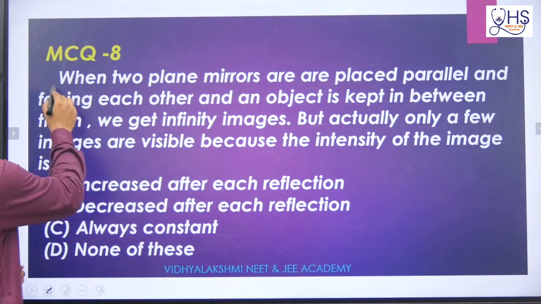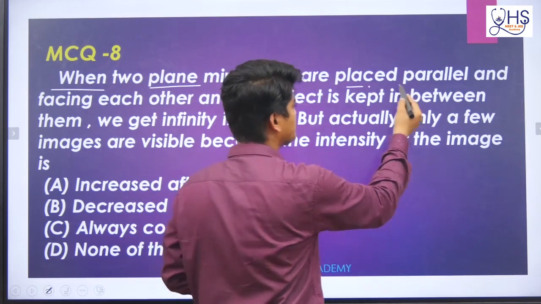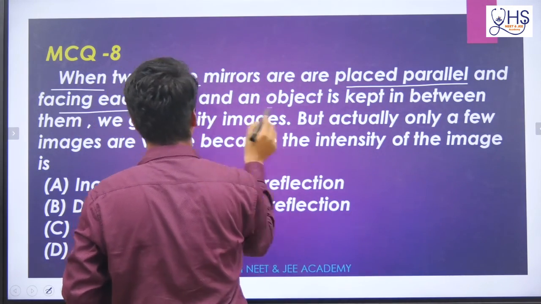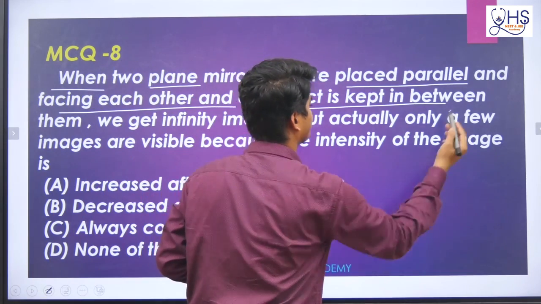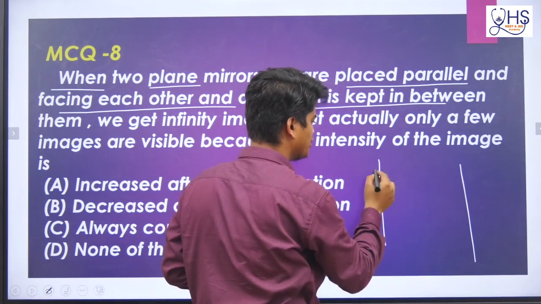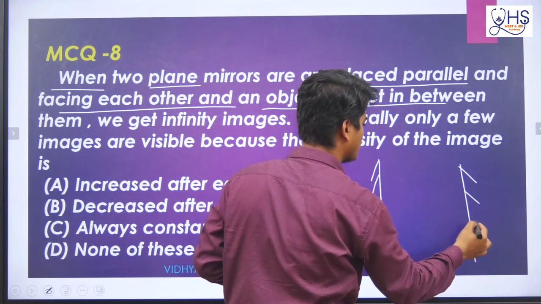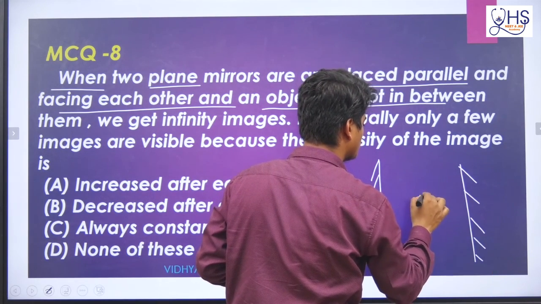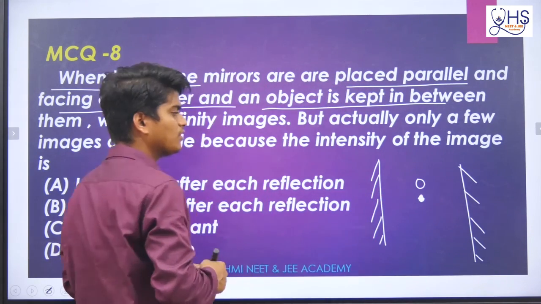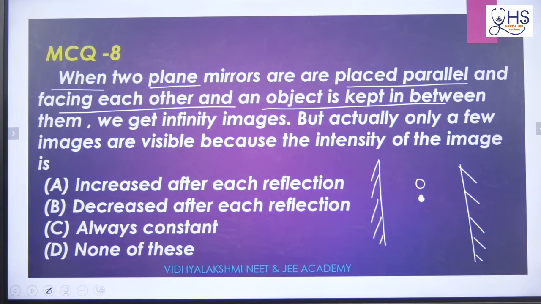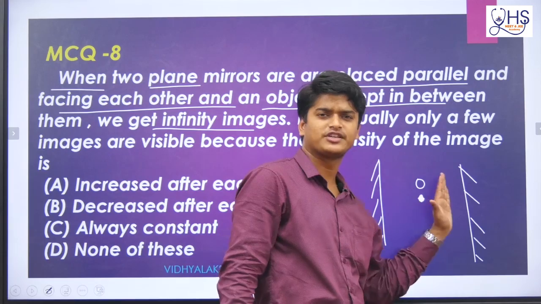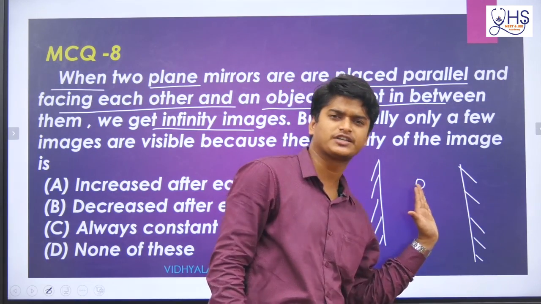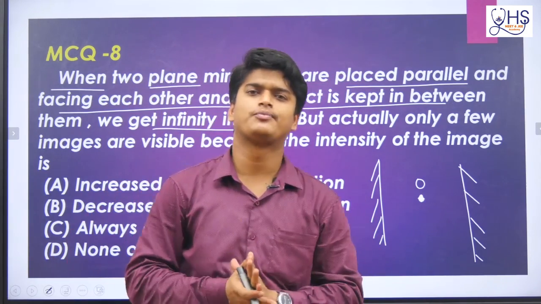Here they are telling, when two plane mirrors are placed parallel and facing each other and an object is kept in between them. Now understand the picture. So here two plane mirrors are there and one object O. Now we get infinite images. You know this, whenever two parallel plane mirrors are there and you keep an object here or you are standing here, many images will form.